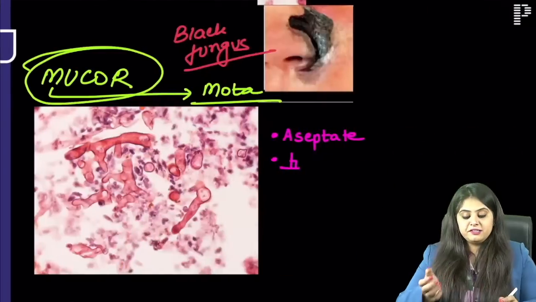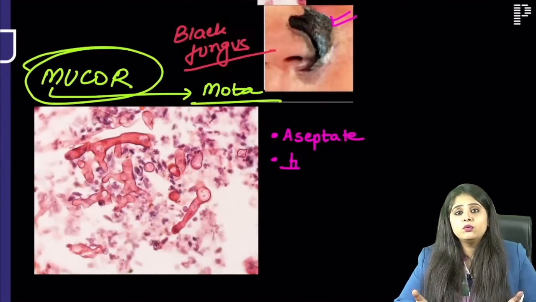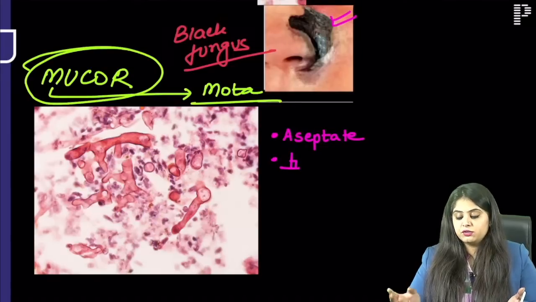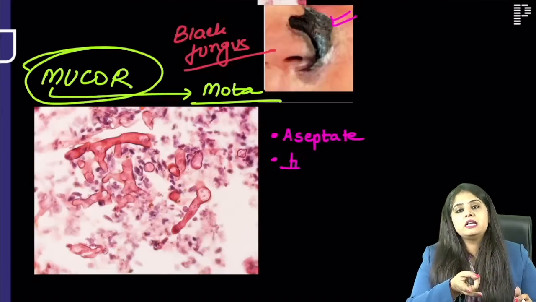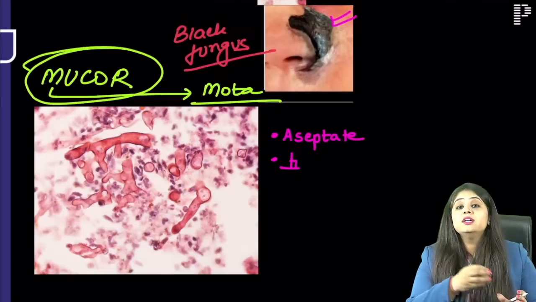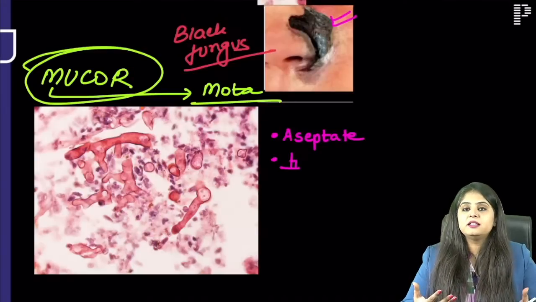On the other hand, if I say there is a blackish color lesion that is formed on the face following say steroid treatment or following COVID, जैसे COVID में black fungus बोला था. So if a blackish lesion is formed and the picture is seen, so then correlation will have to be done clinically if the photo doesn't help you. Many students feel, blame game हम exam में करते हैं कि फोटो ठीक नहीं था, hence I got it wrong.